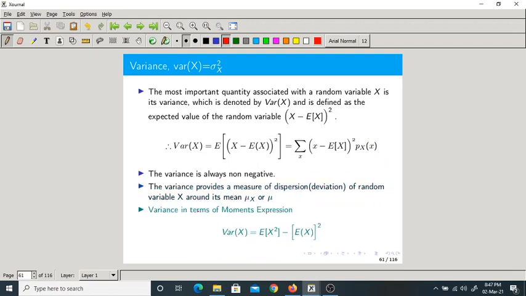So variance in terms of moments expression is, this is the final formula of variance, which is very, very important.